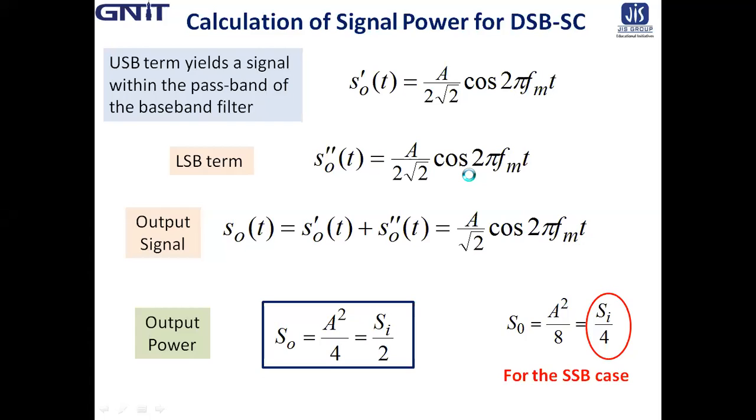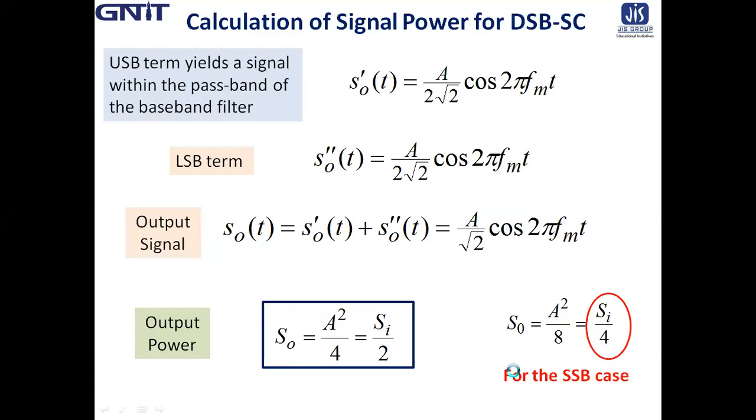Thus, we see that when a received signal of fixed power is split into two sideband components, each of half power, as in DSB-SC, rather than being left in a single sideband, the output signal power increases by a factor of 2.